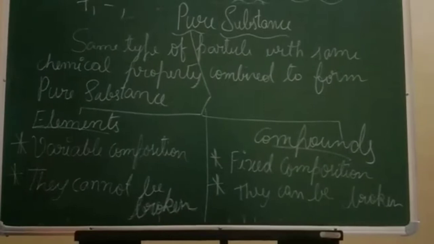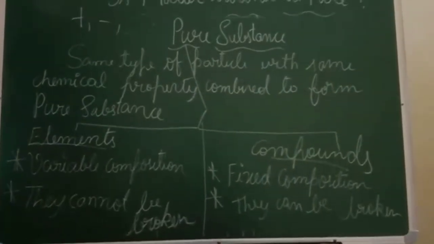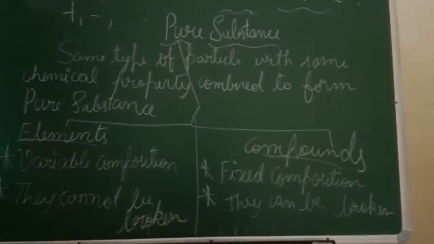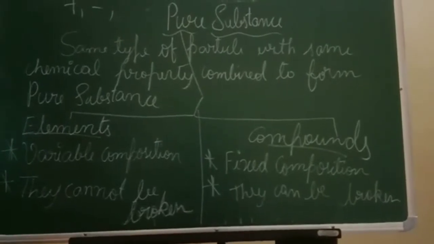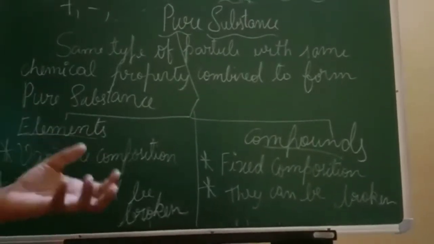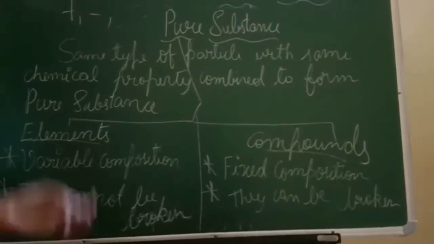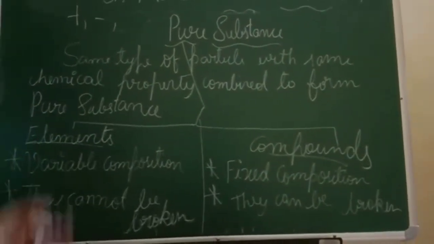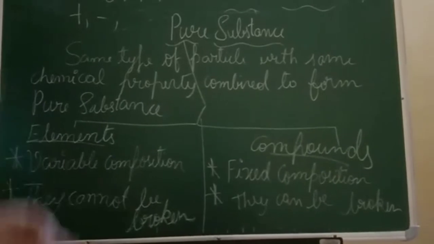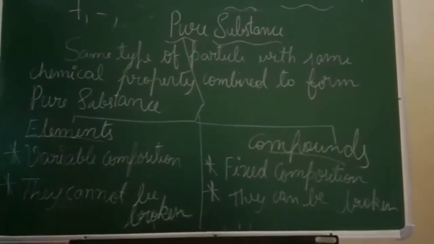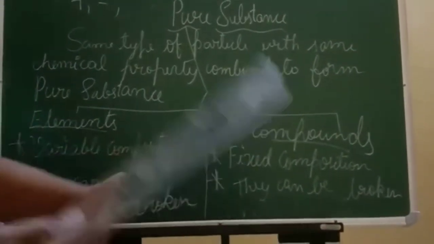See, variable composition means a variety of compositions, or different compositions you can make. You can just take an example of water. You can mix salt with water, you can mix sugar with water, you can mix oil with water, you can mix anything. So we can find different examples.